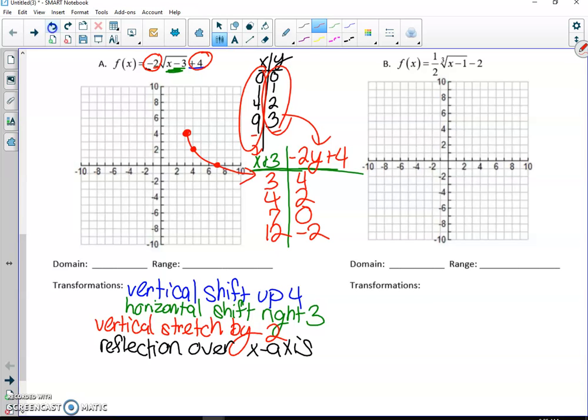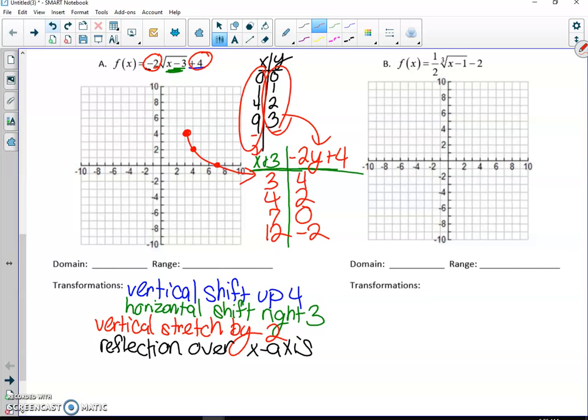Okay, and make sure it doesn't go past that point. That's like the starting point. It doesn't go past it, okay? All right, and in the end, make sure it looks correct. Like, make sure it looks like it's moved to the right, moved up, reflected, and stretched. And this one does look like we did everything correctly, okay?